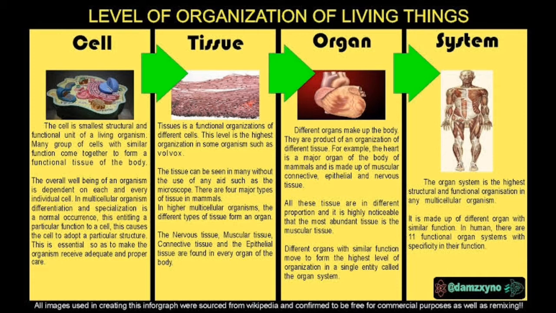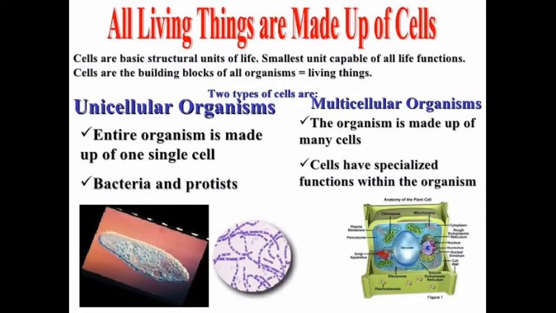They are the product of organization of different tissues, and organs combine to form a whole system, that is organ system, that is our body or any other living body. The organ system is the highest structural and functional organization in any multicellular organism. So all living things are made up of cells, and cells are the basic structural unit of life.